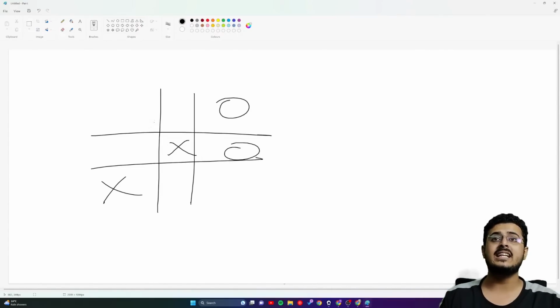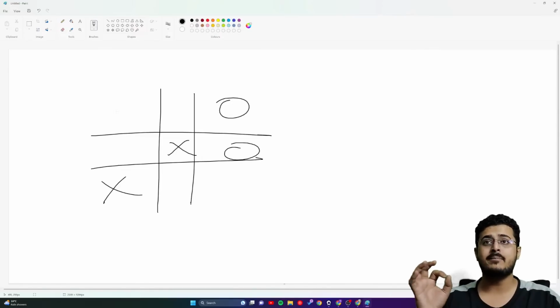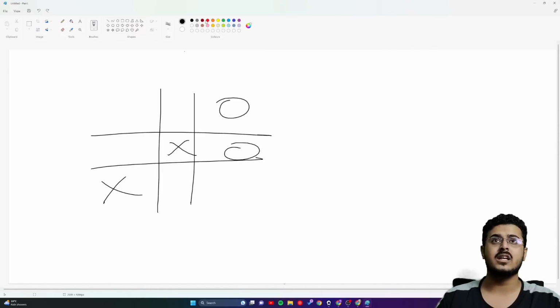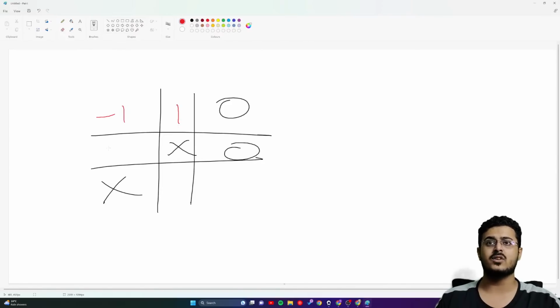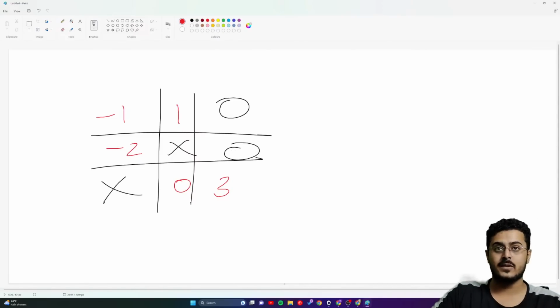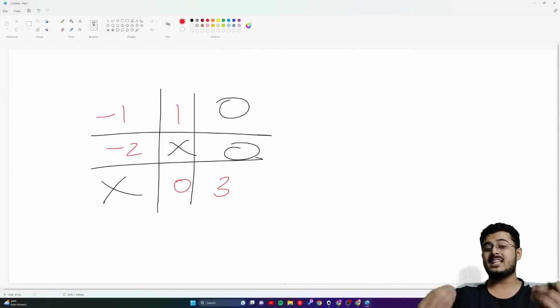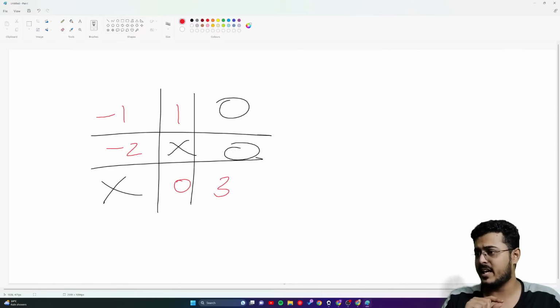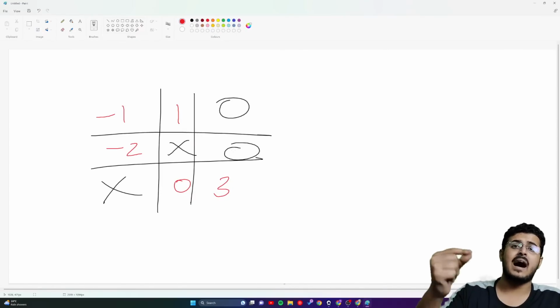So I will calculate the min-max value for all the positions. Every position, I'll calculate a min-max value for that. I'll use some other colors. For example, this particular position is going to be -1, this is going to be 1, this is going to be -2, this is going to be 0, this is going to be 2 or 3. Some particular value I will be calculating right over there. The value that gives me the best chance of winning, I will put my O right over there, guys.